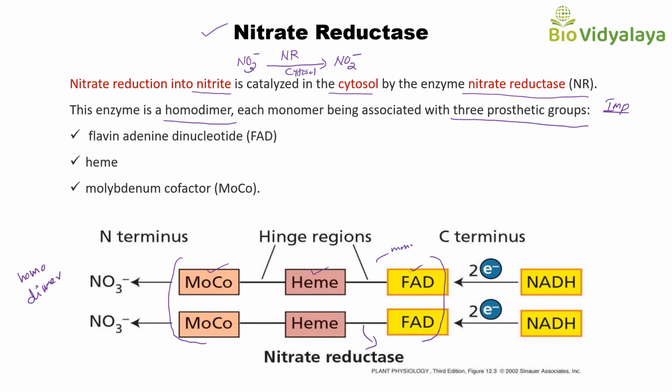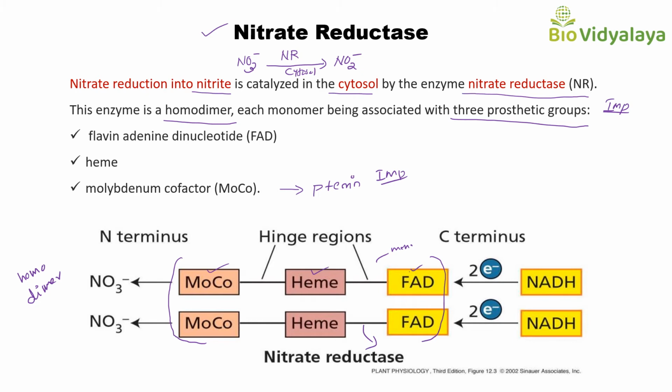This molybdenum is complexed to an organic molecule called taurine. This is very important, try to remember. This molybdenum is complexed to an organic molecule known as taurine.